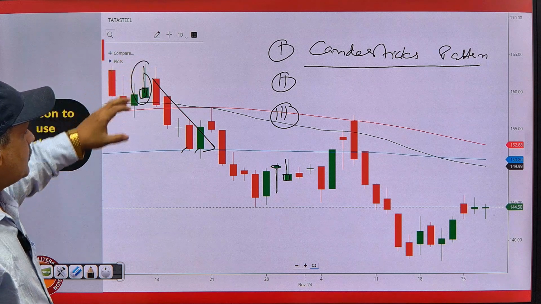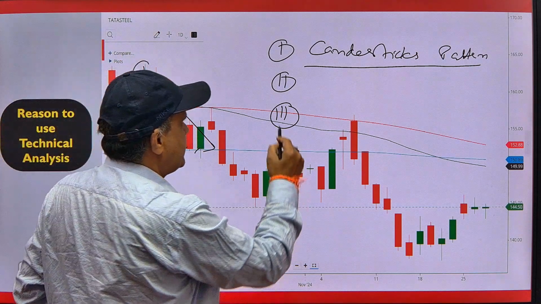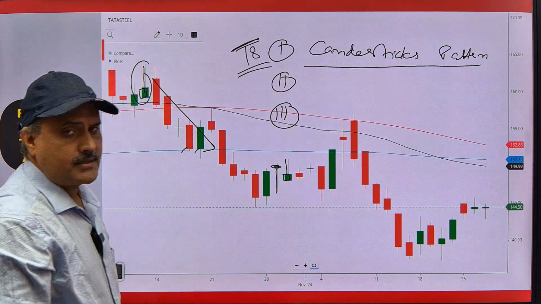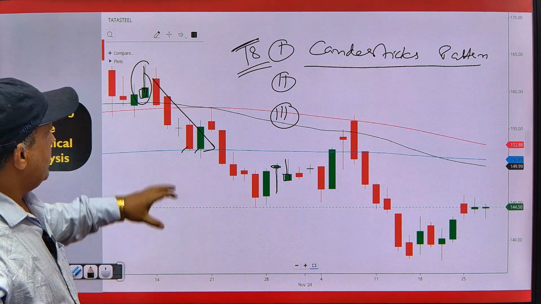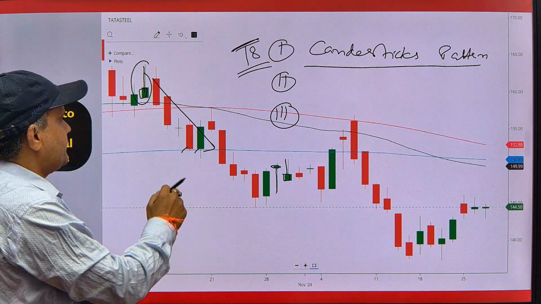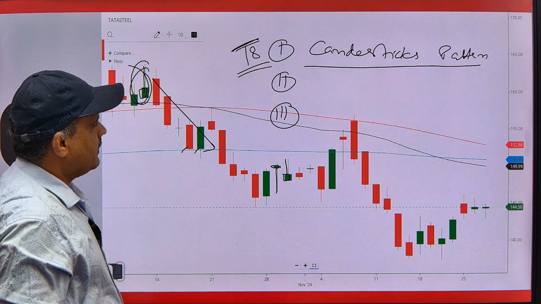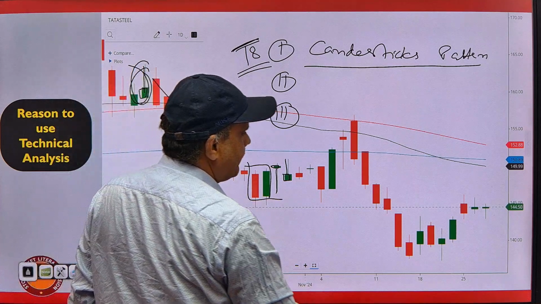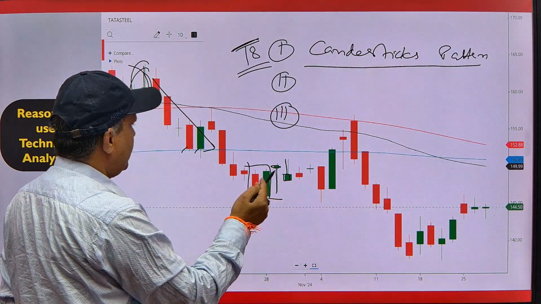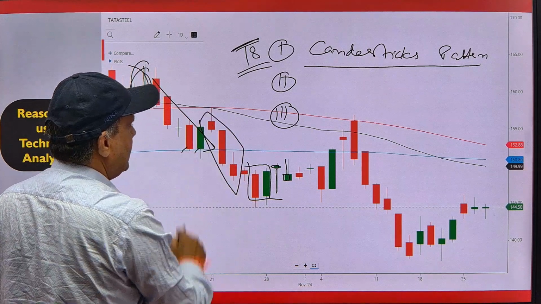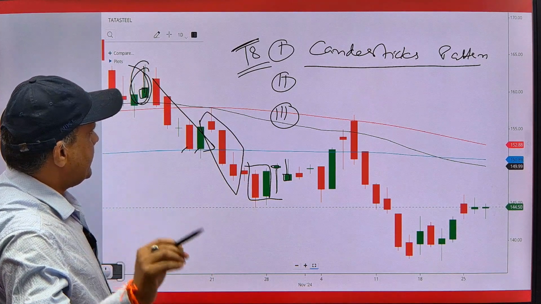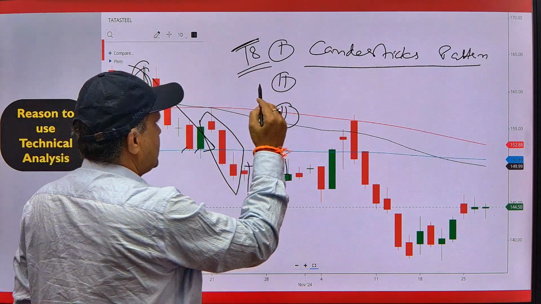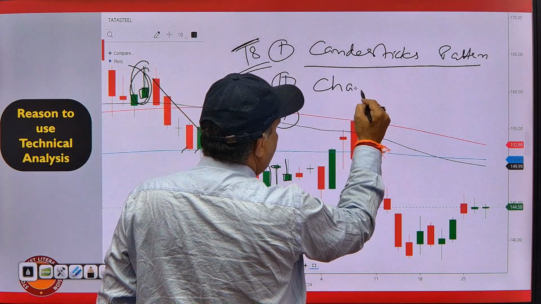So there are so many candlestick patterns. Total 18 main candlestick patterns are there. Among these 18 candlestick patterns, some are made from one candle, some from two candles, some from three candles. There are three candles like this. So we should understand the candlestick patterns. We will learn more about it in our next class. So the second thing, we should understand the chart pattern.